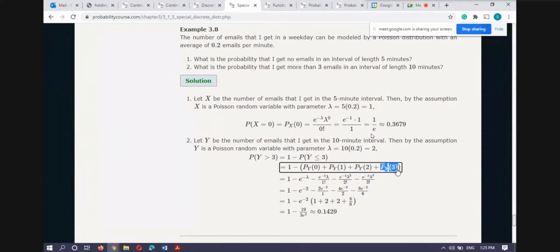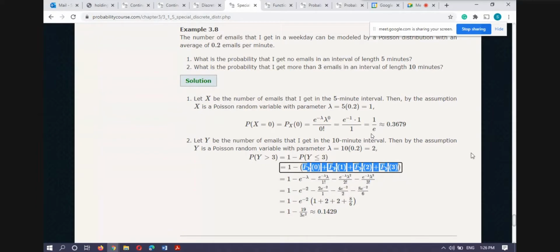And also you know that these occurrences, 0 email, 1 email, 2 emails or 3 emails, are mutually exclusive. Either this can happen or this can happen or this can happen, but they do not happen simultaneously. That means they are disjoint. So the probability of their union is the sum of their probabilities, using axiom 3.